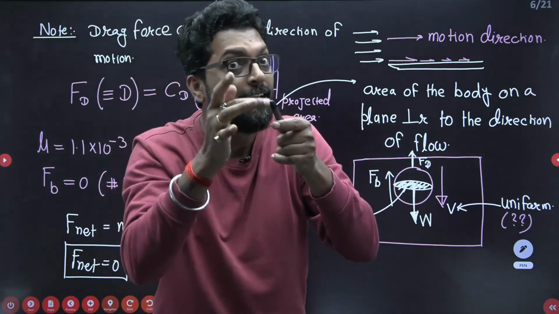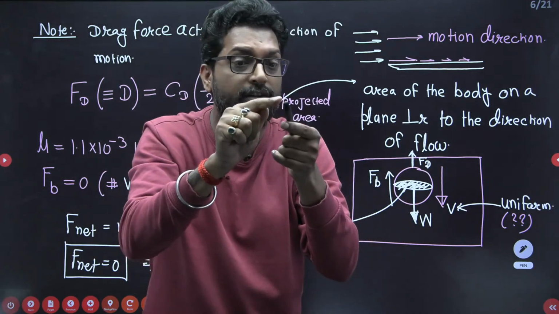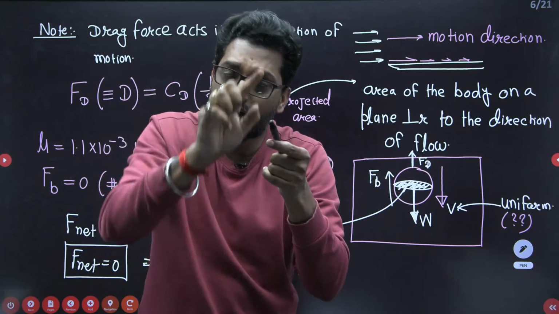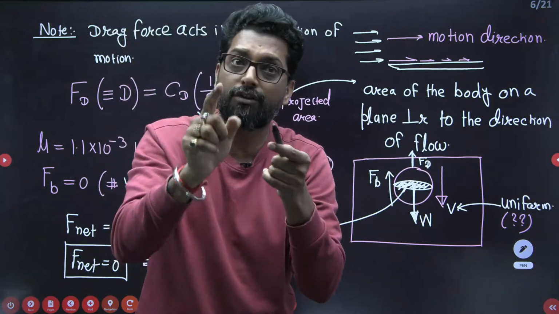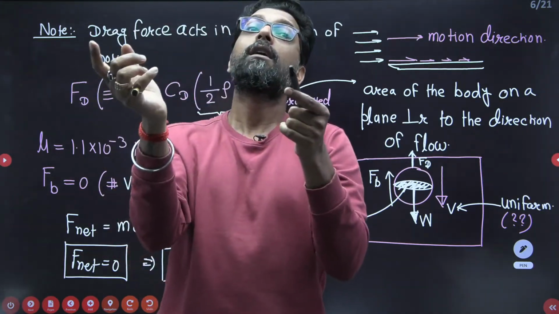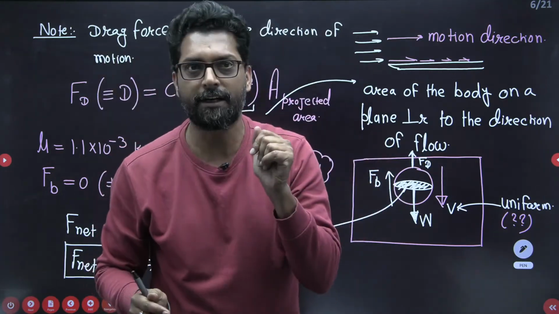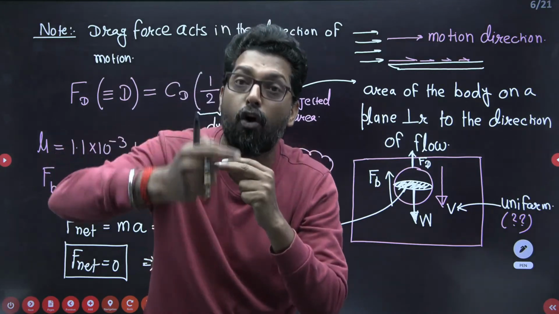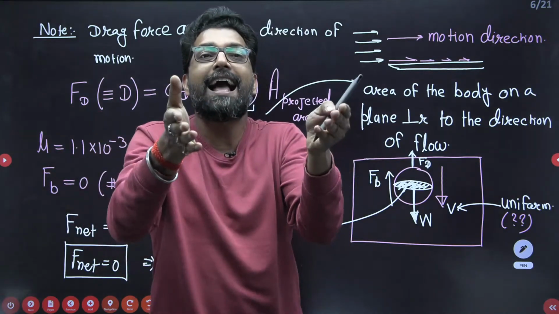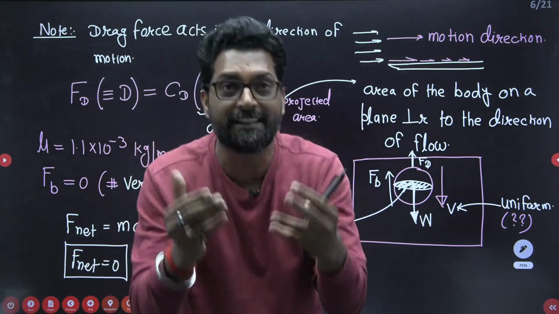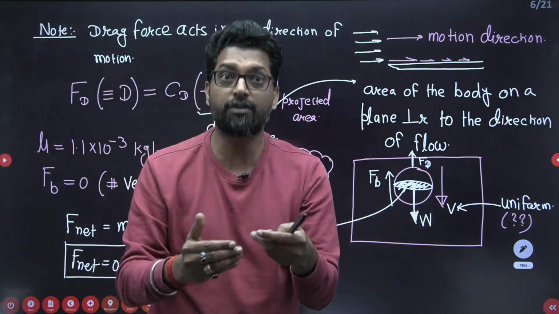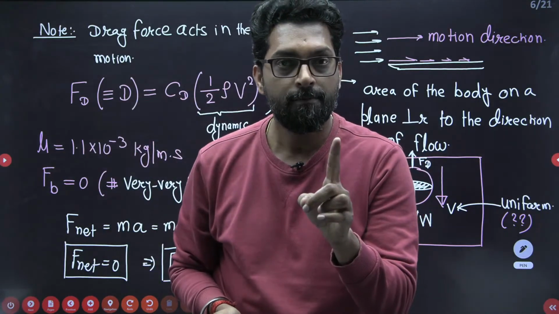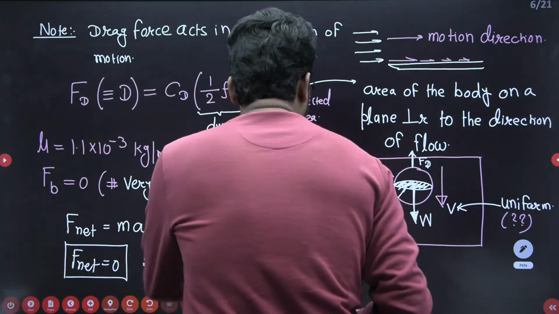So if you calculate the buoyancy force, the area is the surface area. But if you calculate the drag force, the area is the projected area. Very important. So always remember: for the drag force we take the projected area, and for the buoyancy force we take the surface area. Clear? Okay.